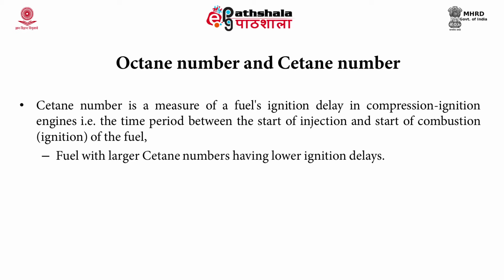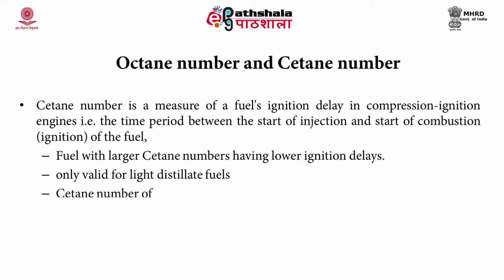This is mainly meant for compression ignition engines, and it is useful for light distillate fuels, because in heavy fuel oil a different burning quality index is used. Normally the cetane number is between 40 to 55, on average 45, and for biodiesel it is 60 to 65. The cetane number of gasoline is normally not used, but if you check that value, you will get only 5 to 20.